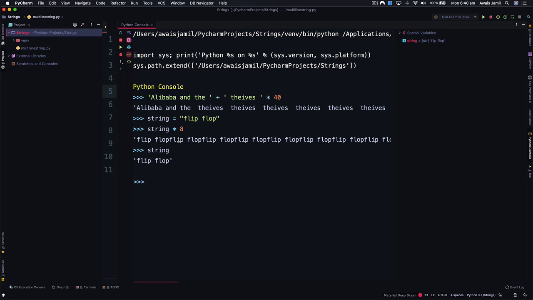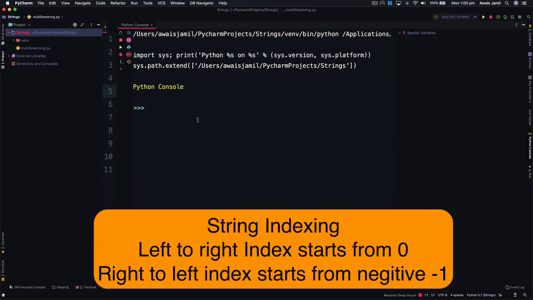The same is applicable for all string operations. They do not change any part of the string, even if you do concatenation. Now let's talk about Python string indexing.